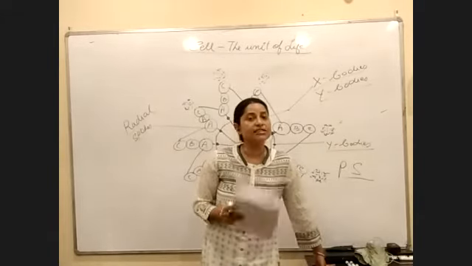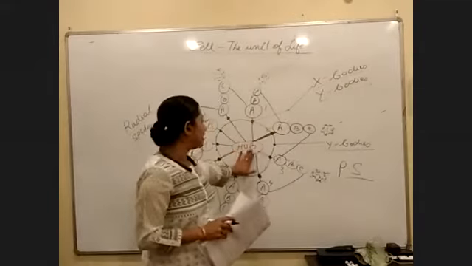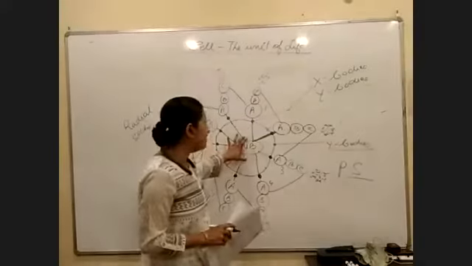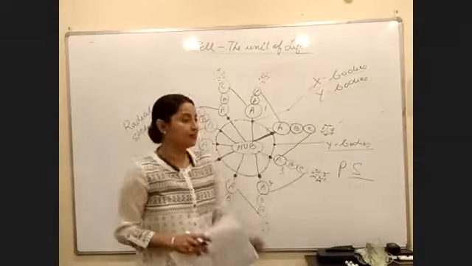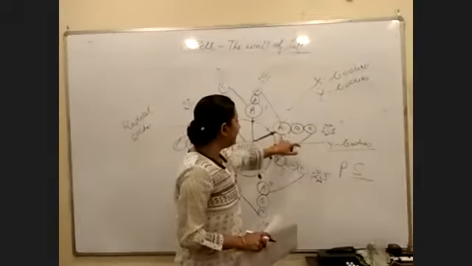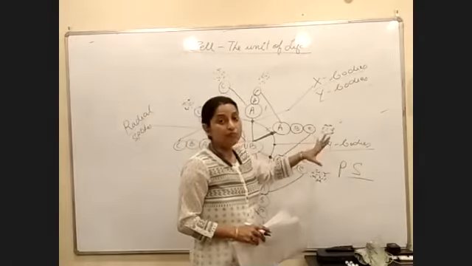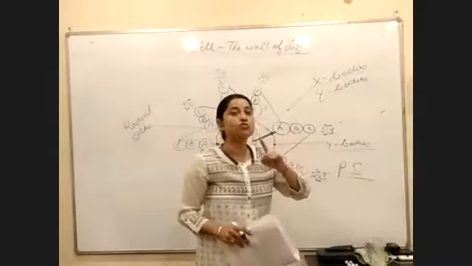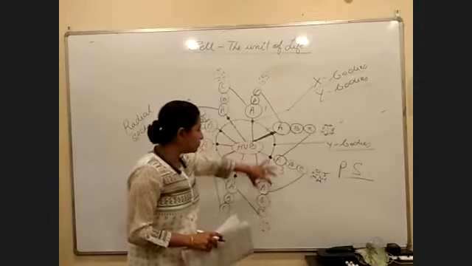What does 9 plus 0 mean? 9 plus 0 means you don't have any microtubule or any tube-like structure in the center. Instead, what you have is 9 peripheral microtubules, right? So in the diagram, we can see 3 microtubules arranging at one point, but this tree would be considered as one. So if this tree is the first, this would be the second arrangement, and this would be the third arrangement.